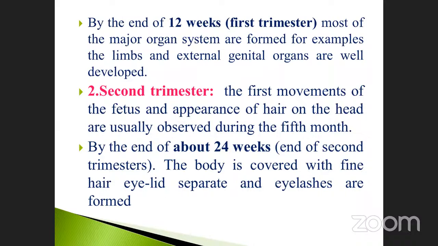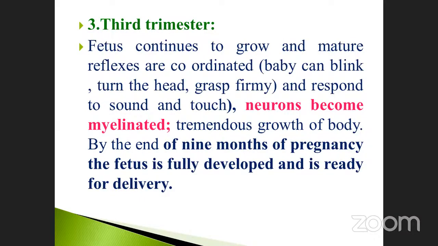Second trimester is nothing but the 24 weeks. Head, eyelids, and eyelashes also grow. And then the third trimester, note it down. This is very, very important. Tremendous growth of the body, and the neurons become myelinated. At 9 months of the pregnancy, the fetus is fully developed and is ready for the delivery.